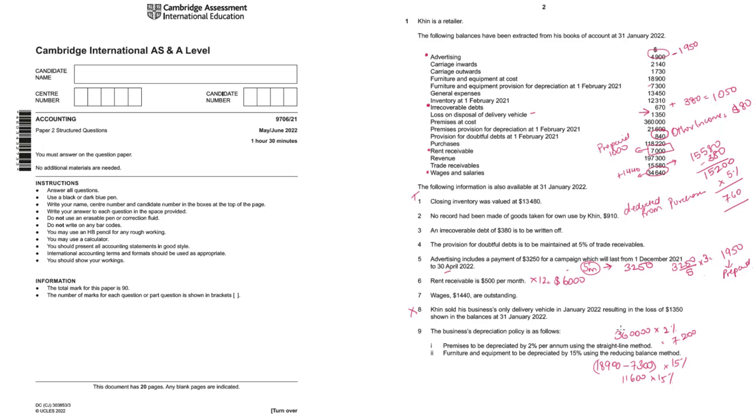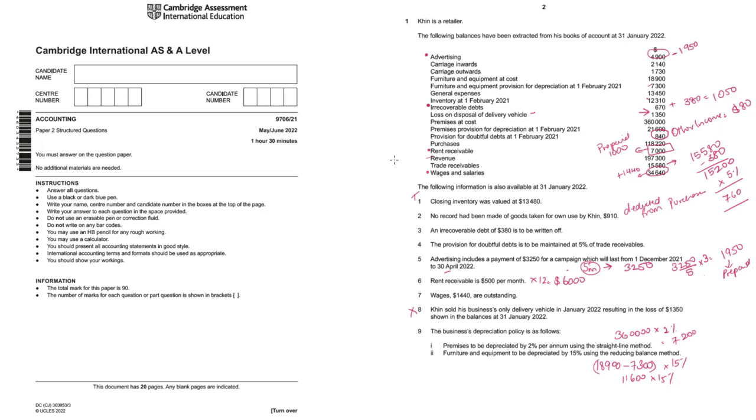So I'm not going to solve the entire income statement, but when doing the trading account, you will start with revenues 197,300. Then you will calculate the cost of sales below that, which is opening inventory 12,310 plus the purchases value 118,220. From that you will deduct the stock drawings, which is adjustment number 2, and below that you will deduct the closing inventory, which is adjustment number 1. You will arrive at the cost of sales, then you will arrive at the gross profit.